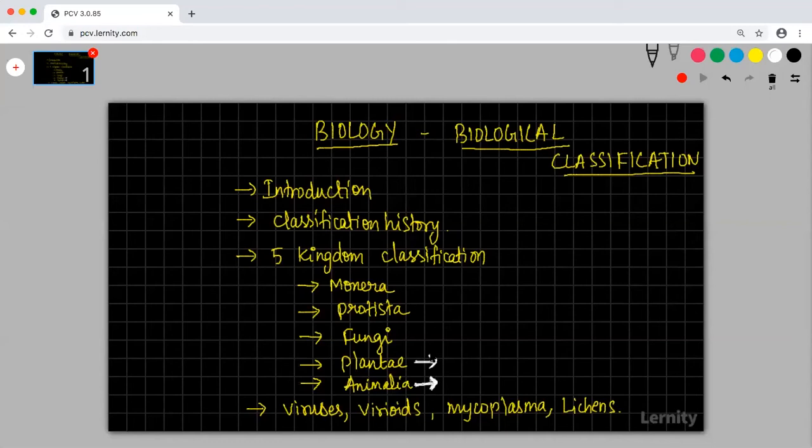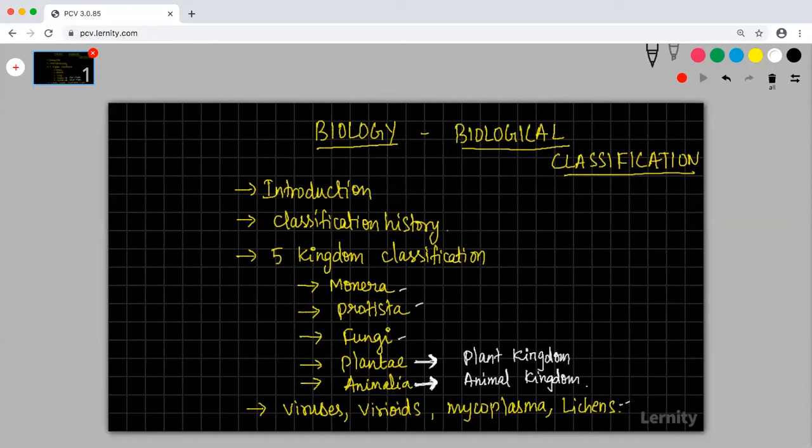So in this particular chapter we would not cover much about Plantae and Animalia. We would study Plantae as the plant kingdom separately as a chapter. That would be the next chapter, followed by one more chapter called animal kingdom in detail. So in this chapter, we will mainly concentrate on Monera, Protista, and fungi. Maybe virus, viroids, and mycoplasma also.